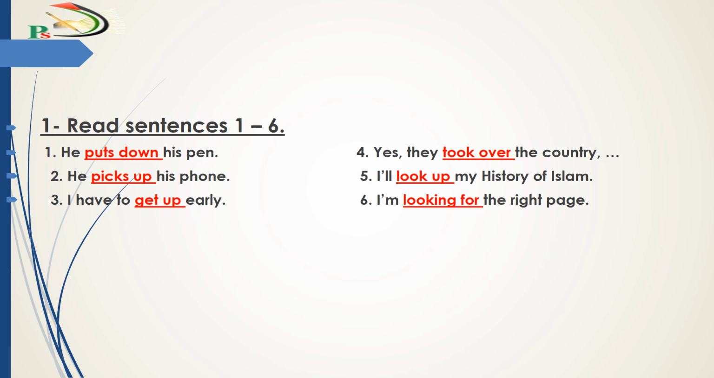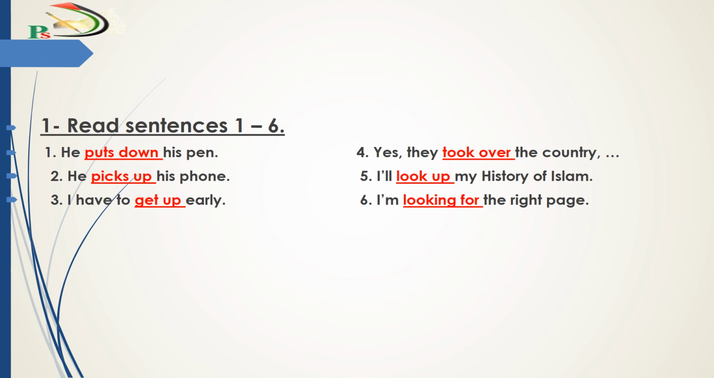As we have said before, the phrasal verb contains a verb plus a preposition. But I want you to notice that you can understand the meaning of some of the phrasal verbs from the two words. For example, put down. When I say put down, I understand from put and down that it means to put something on something else. For example, he puts down his pen. It means that he puts the pen on something, maybe a table, for example.